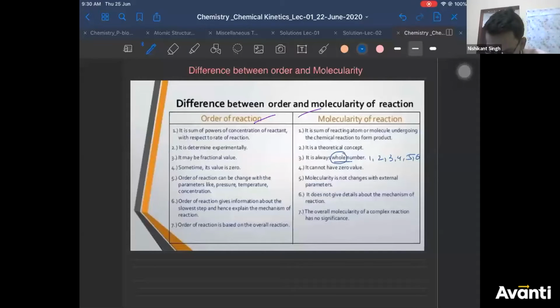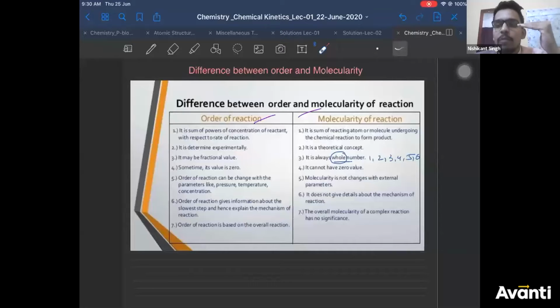6th step is order of reaction gives information about slowest step. Vedant, I think we have already discussed. In a multiple step reaction, you write your rate law from slowest step. So if you have the order, you can say what is the number of molecules participating in the slowest step of the reaction. Correct?